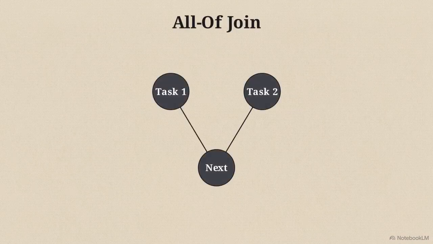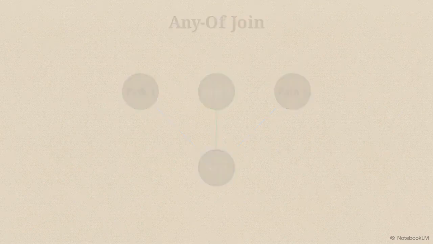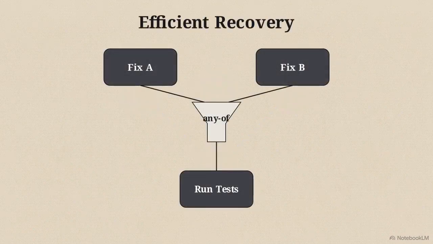This concurrent execution relies on strict join semantics. A node might require an all-of join, waiting for every predecessor, or an any-of join, which takes the first successful outcome from multiple paths. In our scenario, the agent attempts both patches. Fix A fails, but fix B succeeds. Because they are connected by an any-of join, the system recognizes the condition is satisfied. It skips the recovery protocol for fix A entirely and moves straight to testing.